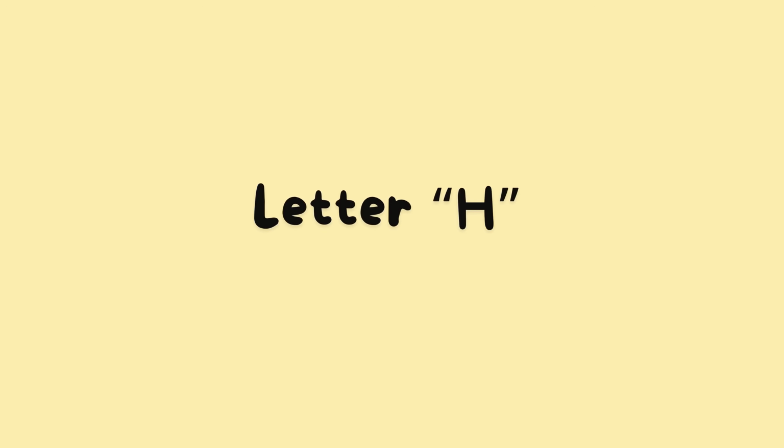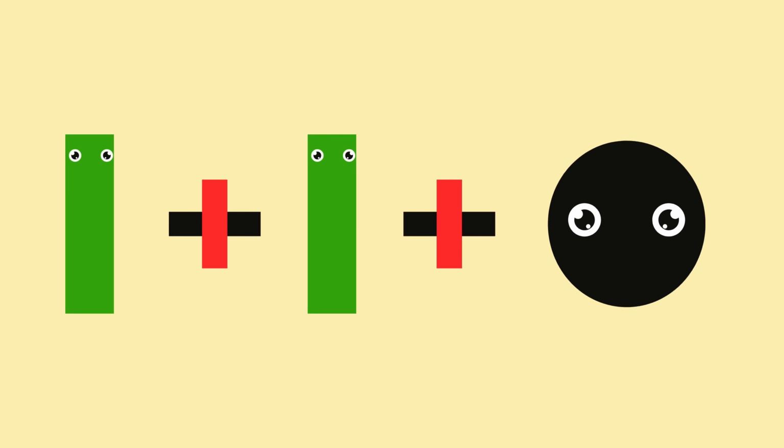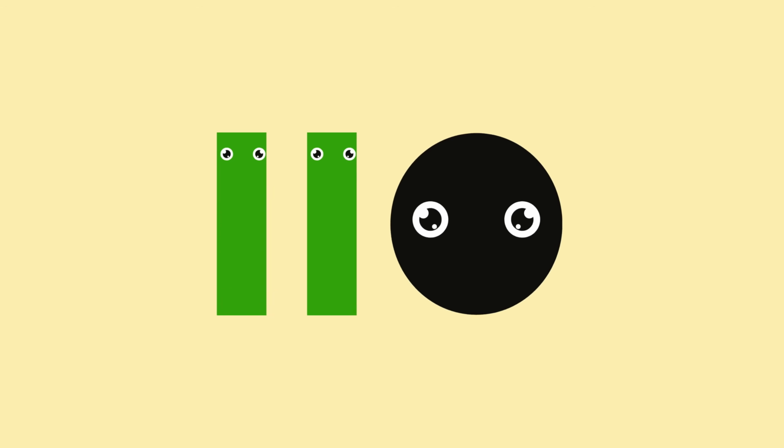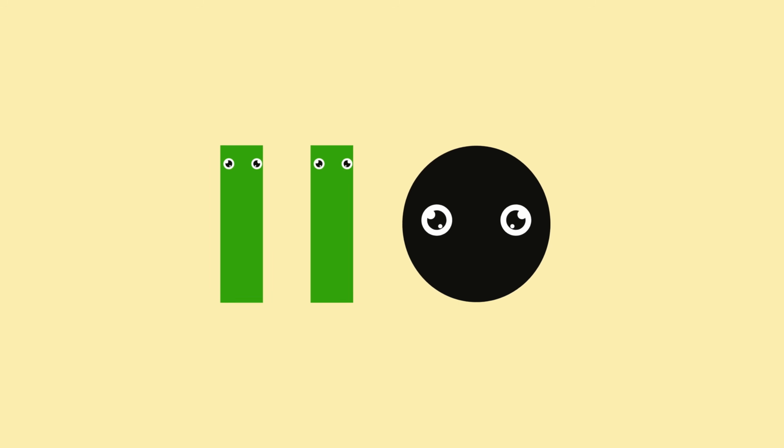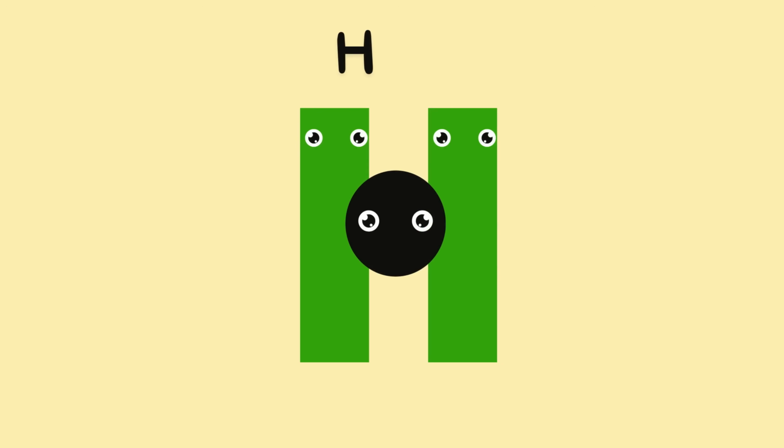Next, make the alphabet letter H. Rectangle. Plus. Rectangle. Plus. Circle. Look at the two rectangles and the circle. When we put them together, they make the letter H.